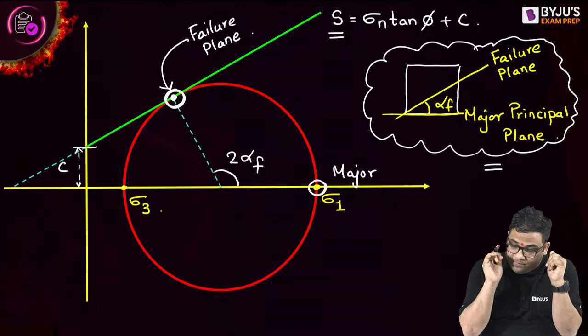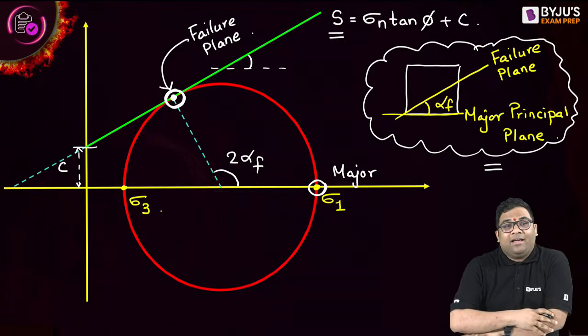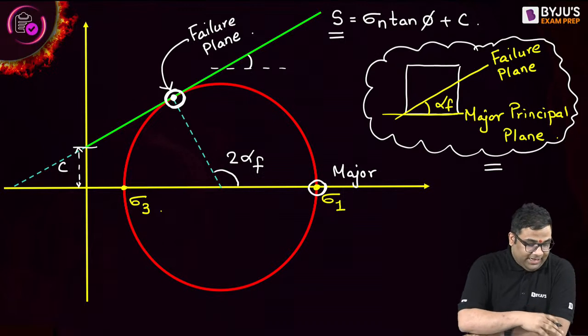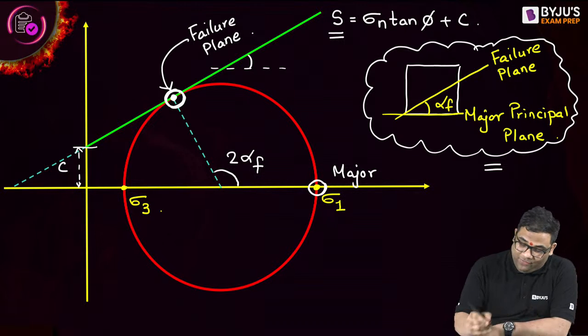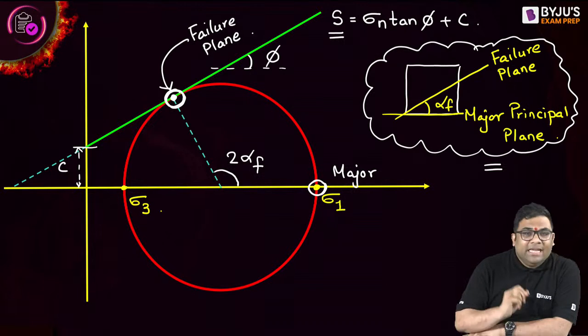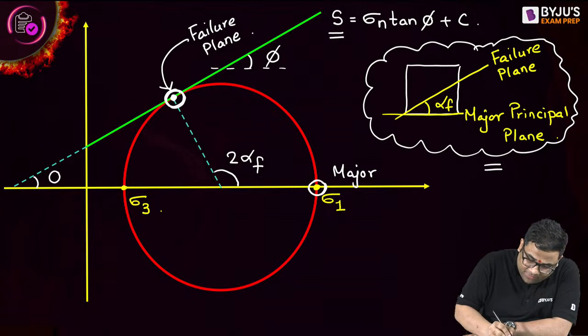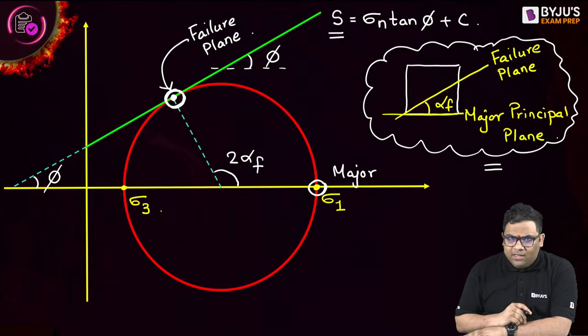Everybody understood it? Now this angle is what? What is this angle I am indicating? Please write in the comment section. I have explained some time before. Phi. Very good. This is phi. If this is phi, I can say this also will be phi.